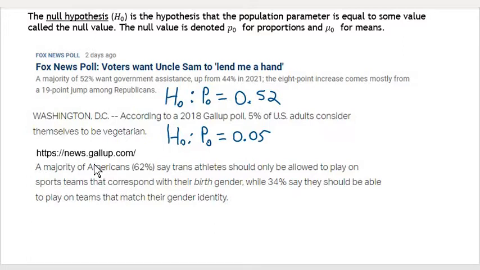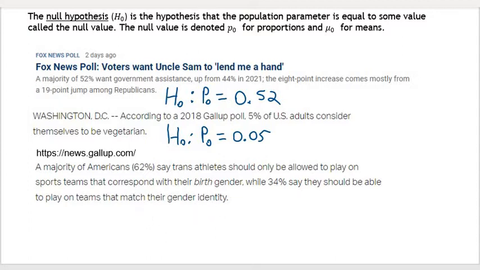And then this last one, this is another Gallup poll. A majority, or 62% of Americans, say trans athletes should only be allowed to play on sports teams that correspond to their birth gender, while 34% say that they should be able to play on sports teams that match their gender identity.